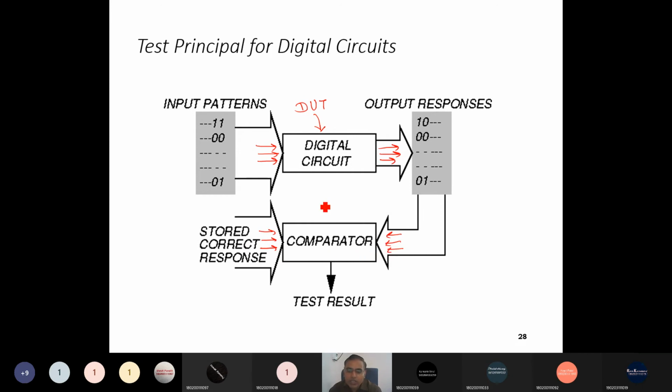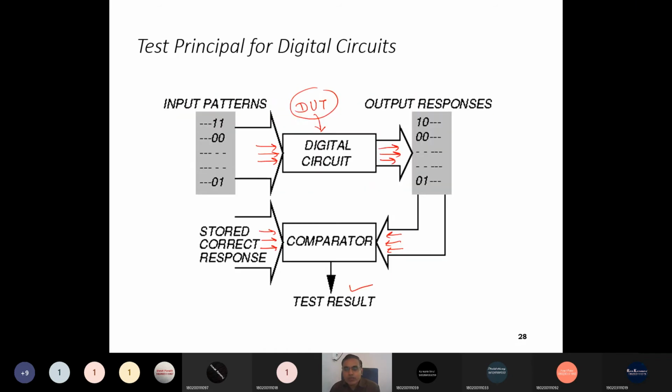Then we can say the design under test has passed. If the output is not matching for any combination, then we can say the design under test has failed. So it is so simple. It is so simple. So that is the test principle for a digital circuit, right? It is so simple. Any questions on this? This is the general scenario, just the general environment of testing.